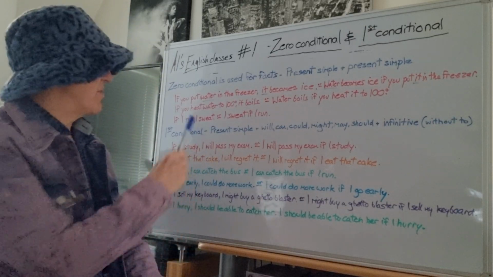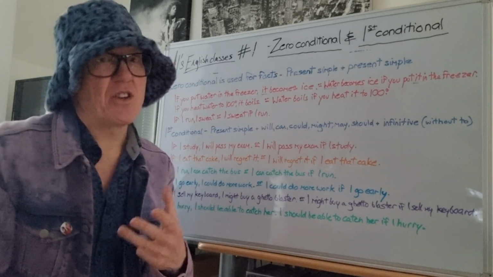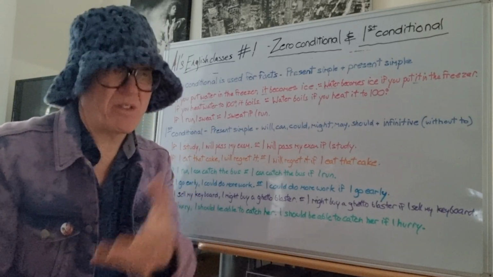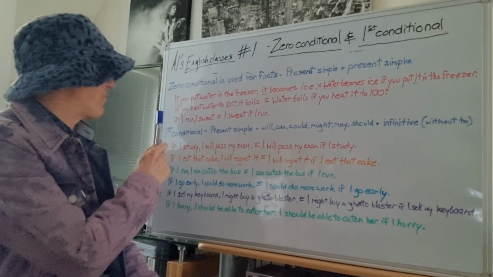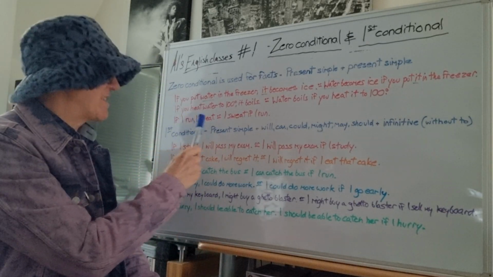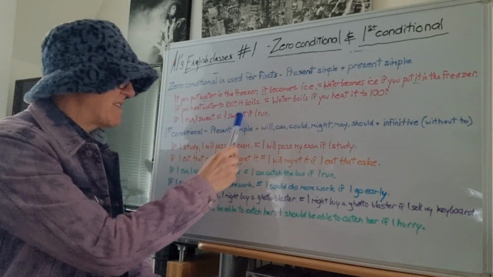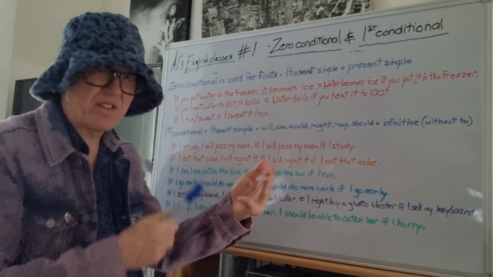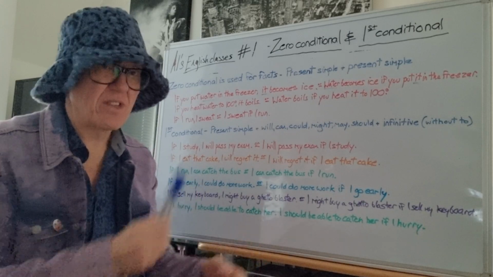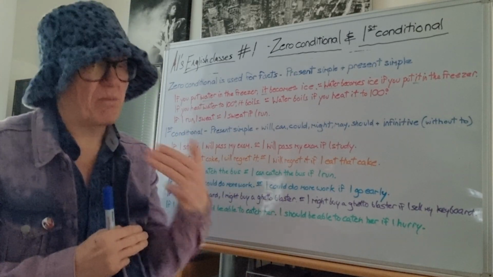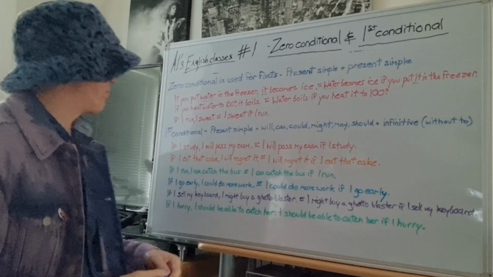And the final example, this is more of a personal example, and you could say this about someone, about yourself, whatever. It's a fact for the person that you're talking about. If I run, comma, I sweat. Or, I sweat if I run. Again, you can invert the clauses of any conditional sentence. If you start with the if clause, you have a comma. If you start with the main clause, no comma.